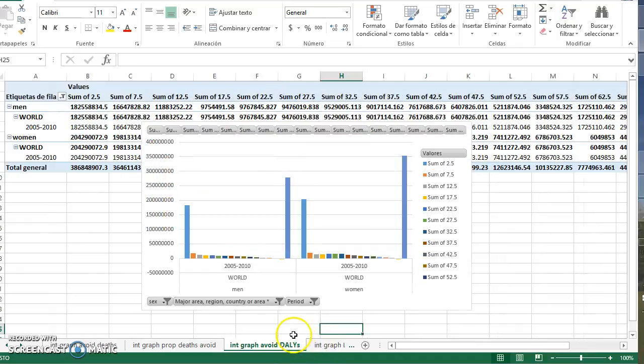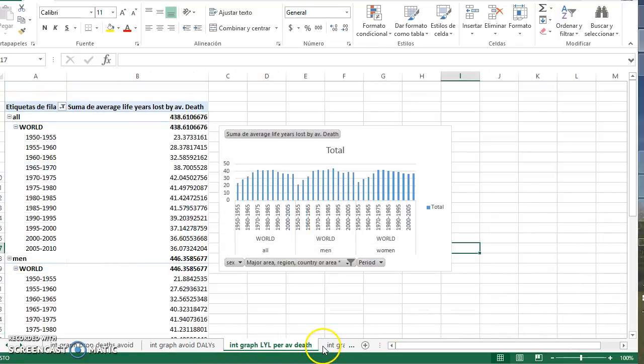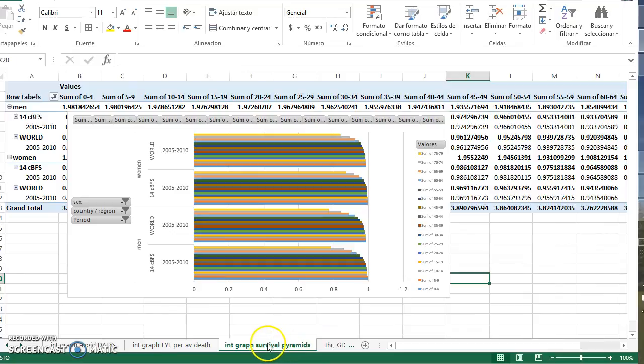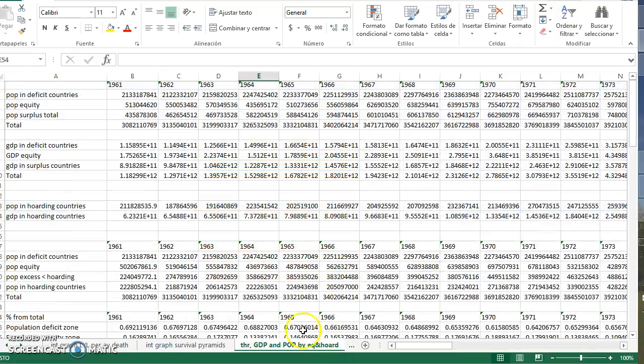In this case, the number of avoidable DALYs, disability adjusted life years. This is the interactive graph on life years lost per avoidable death, and this is the interactive graph of survival pyramids, where again you can choose the country or the period or the sex, whatever. There will be a tutorial for that.